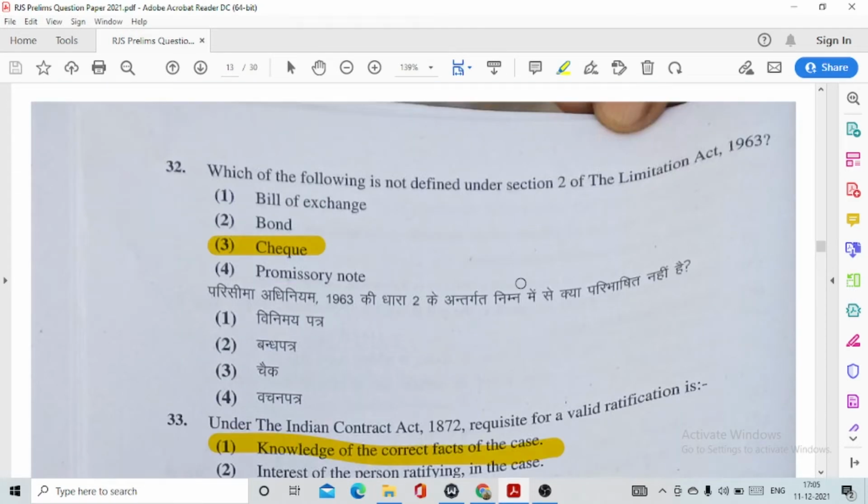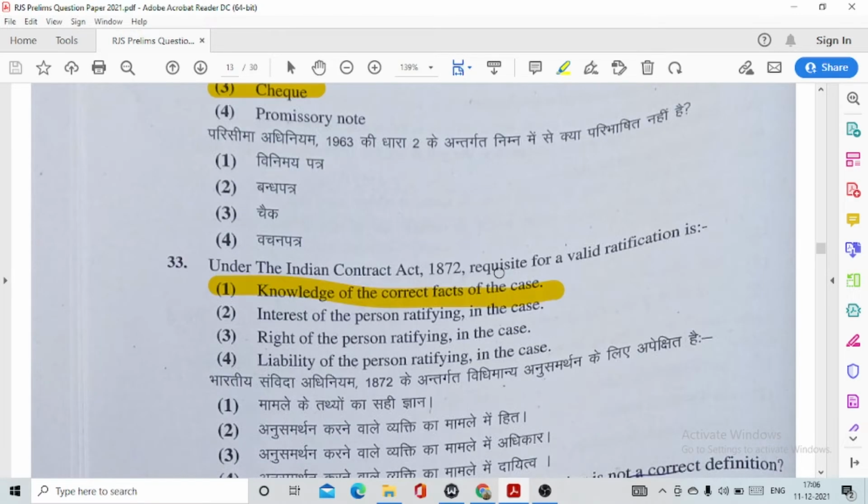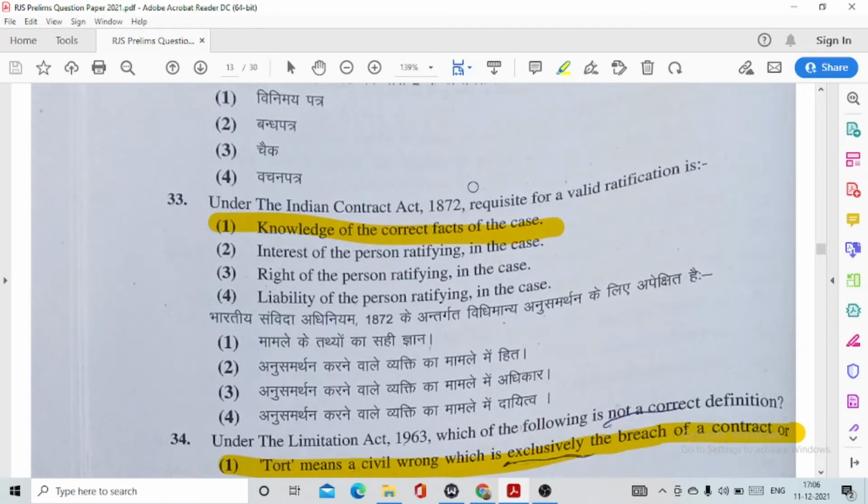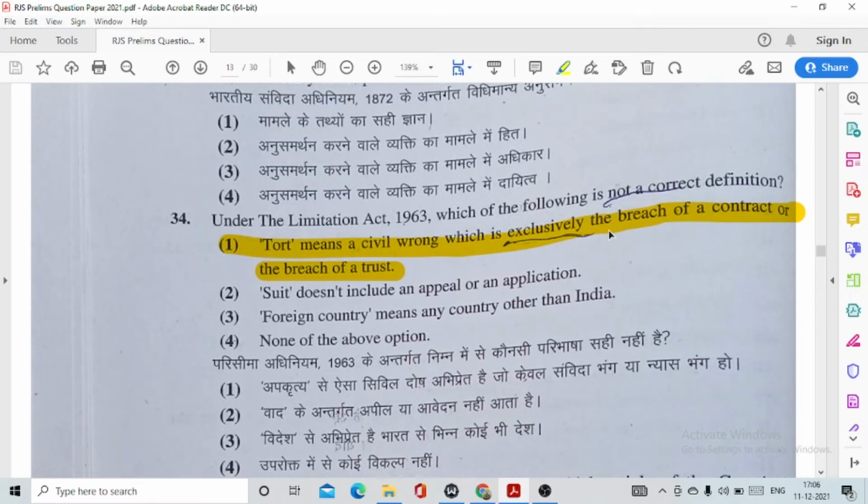Question number 32. Which of the following is not defined under section 2 of the Limitation Act 1963? This is option number 3, check. Check is not defined under section 2 of the Limitation Act. Question number 33. Under the Indian Contract Act 1872, the requisite for a valid ratification is option number 1, knowledge of the correct facts of the case. Question number 34. Under the Limitation Act 1963, which of the following is not a correct definition?